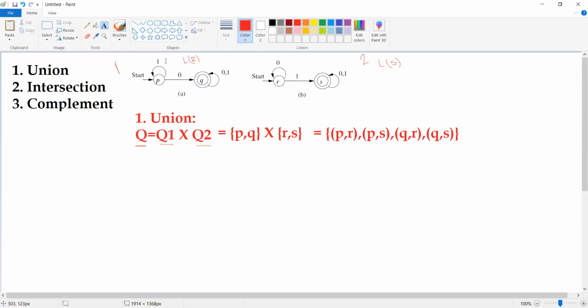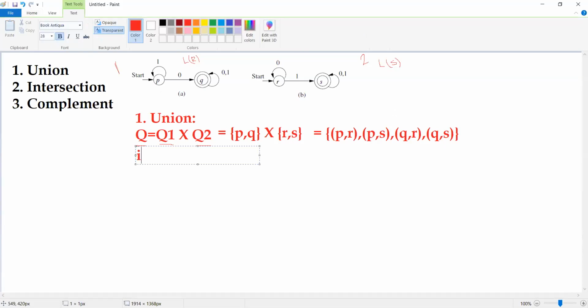Okay, as we are doing the union of these two finite automatas, we are going to find out what are the set of states available in our finite automata. For that, we are going to perform the union operation. Okay, now with this, we have identified the set of states. Then the second thing which we need to identify is the input alphabet. What is the input alphabet? Input alphabet is nothing but sigma. Now here we are trying to find out this Q, sigma and all these things for our new finite automata, not for the already existing one.